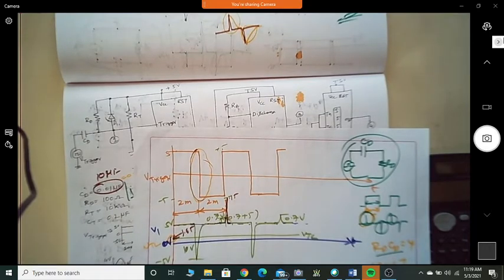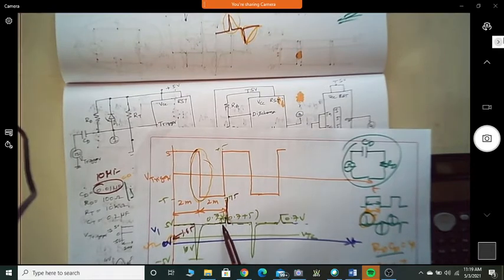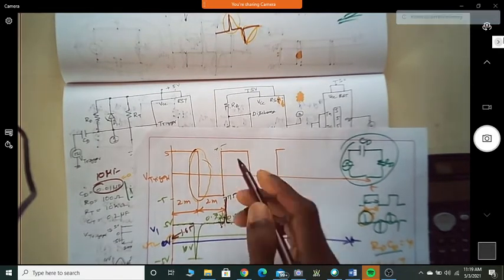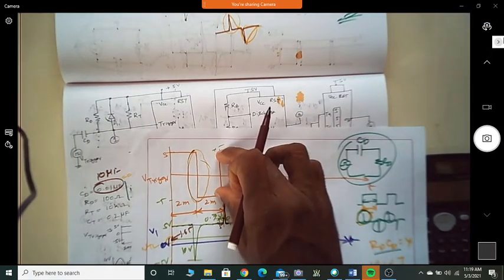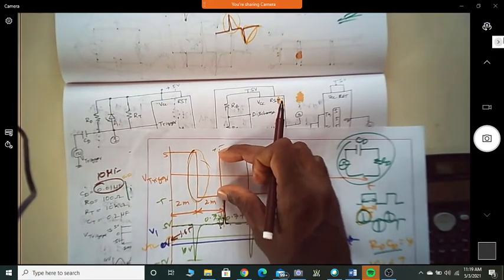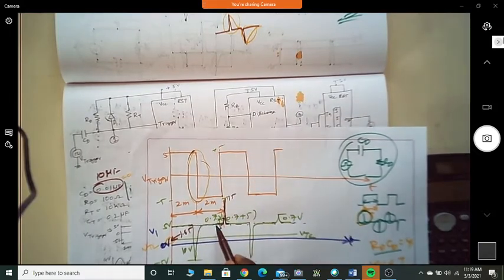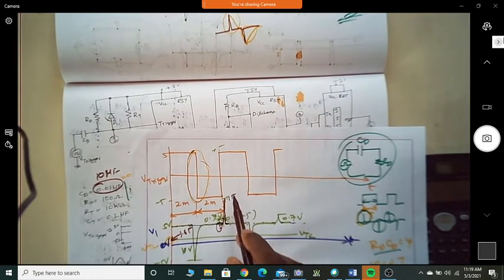Let me just repeat that. At this point it is 5, the input voltage changes from -5 to +5. How much is the effective change in the input voltage? 10 volts, no? 10 volts increment. So output should rise from 5 plus another 10 volt, meaning that it should go up to 15 if I don't have this diode.